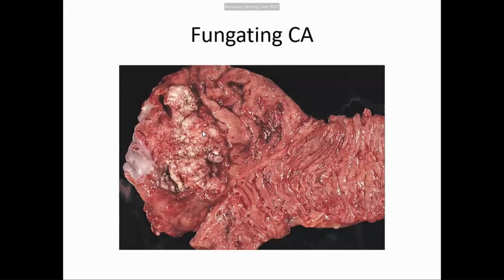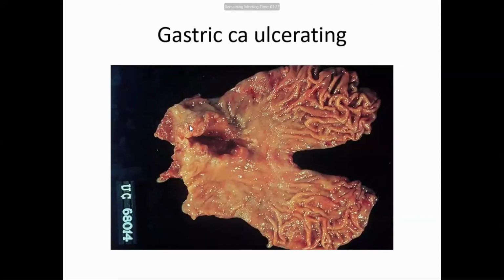Now this is a fungating carcinoma. See, these are nodules which are ulcerated. If it was not ulcerated, it becomes polypoid. This is an ulcerating gastric carcinoma, like a stomach peptic ulcer. And you see these are the nodules, everted edges. And these are not there. What is this? Rugae, or flattened.